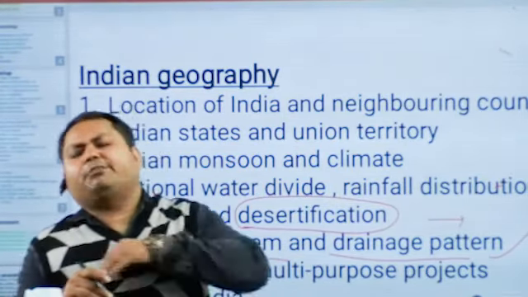Soils of India. Then topic number 8 is Indian agriculture with green revolution first and second.